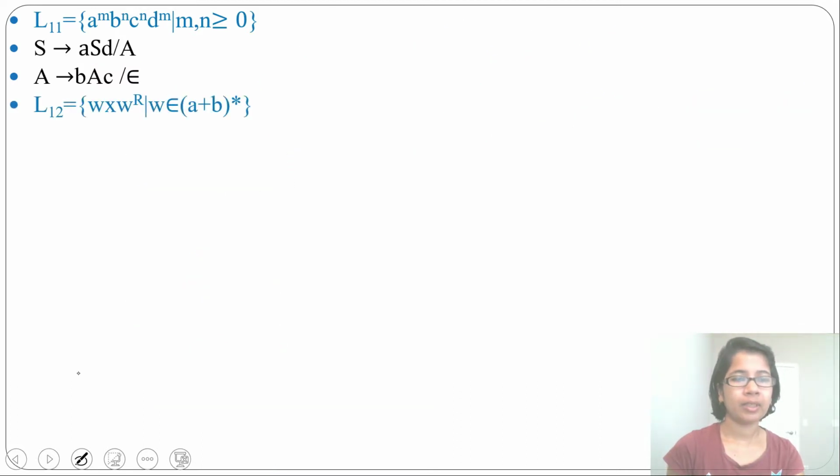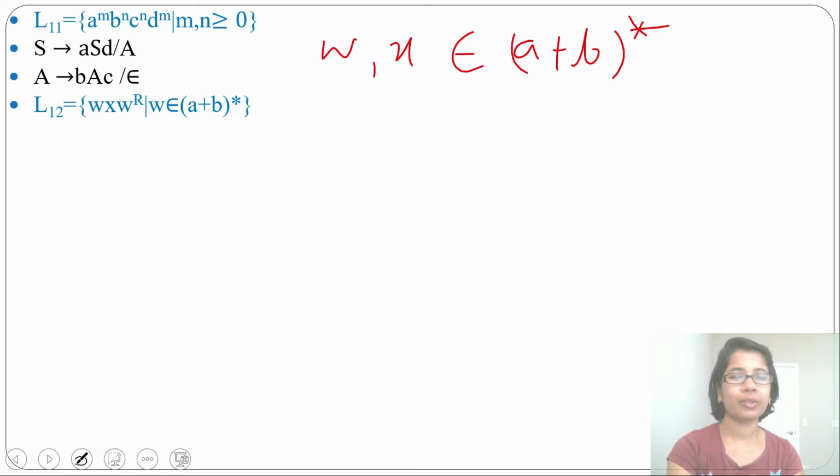Next language: w x w reverse, where w belongs to (a+b)*. If w and x both belong to (a+b)*, this is a regular language. I already discussed in regular languages that w x w reverse can be rewritten as starting and ending with the same symbol, and x can be expanded.